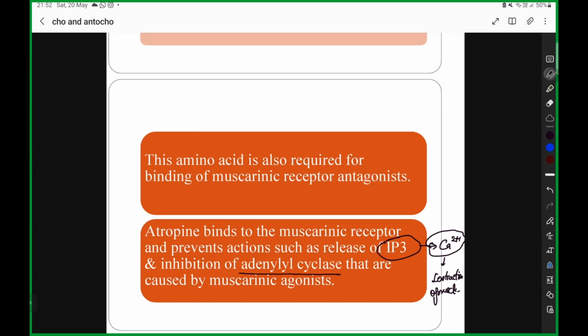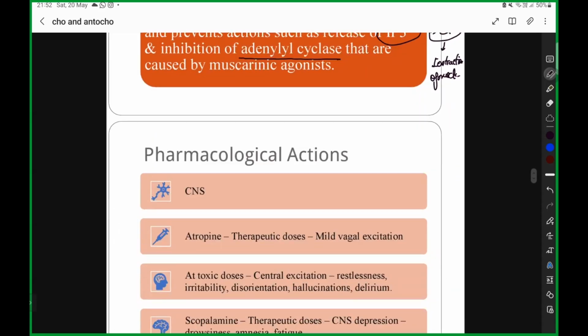So do you have any question on the action of atropine? If not, we are moving to the next part. What is that next part? A drug has an action on an organ or a system. That is called the pharmacological action. Whatever question you write in pharmacology, SAQ or short note, remember to have a common mindset.